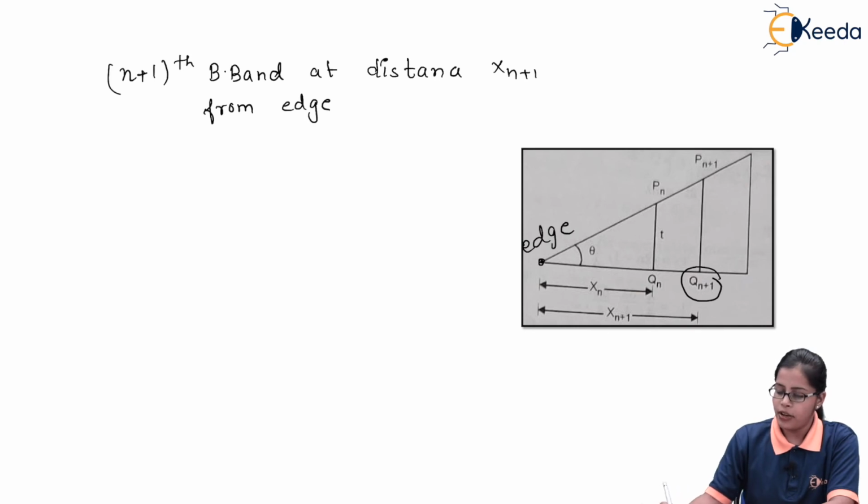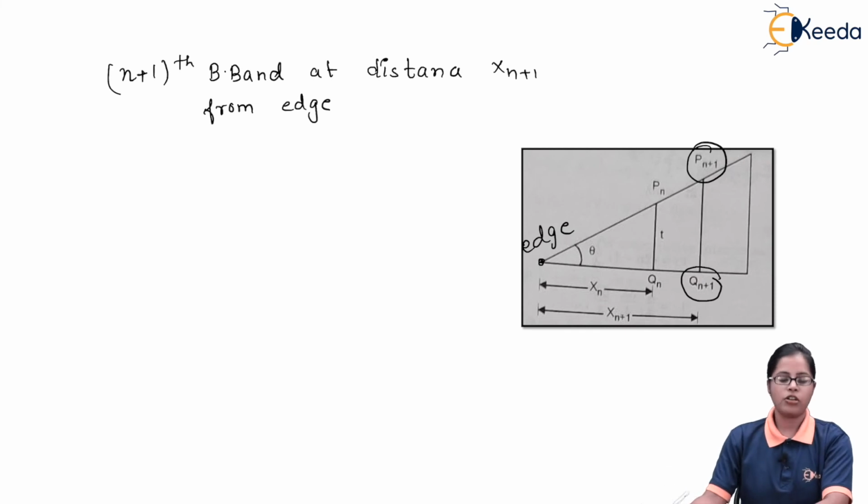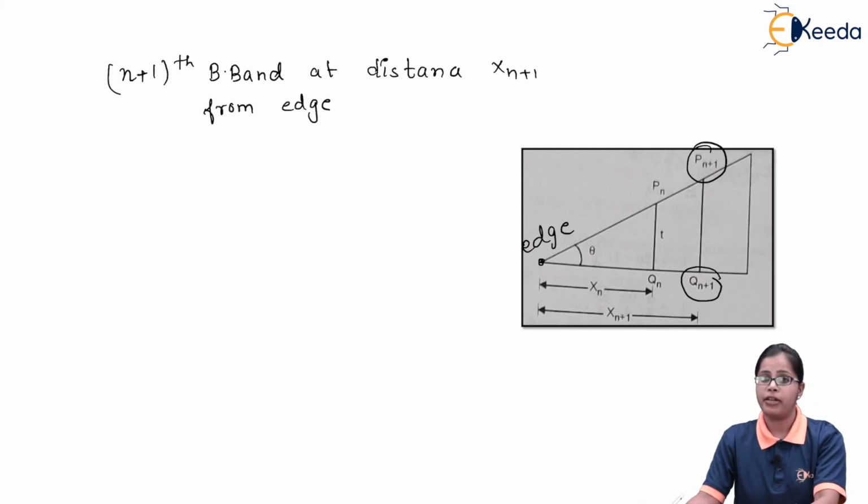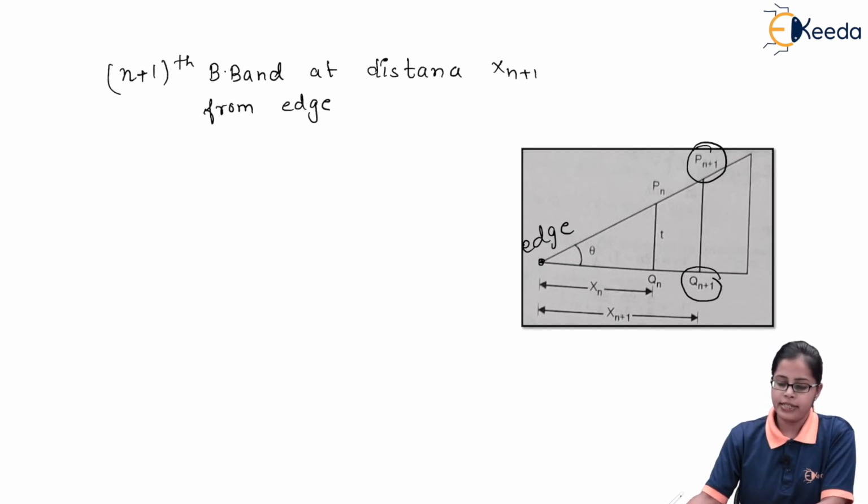So we have considered now this new location, that is Pn plus 1. Now when we talk about this location for the bright band, that is the n plus 1th bright band, in this case we are going to have distance xn plus 1.